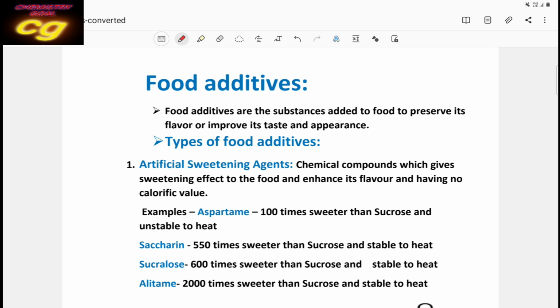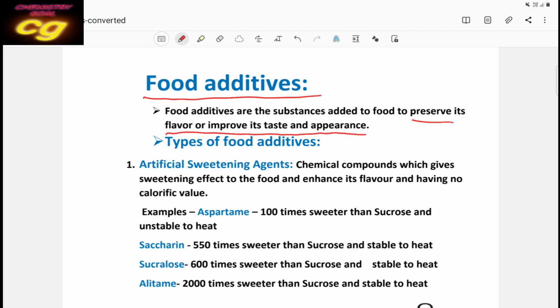So let us start. What are food additives? Food additives are chemical substances added to food to preserve its flavor and improve its taste and appearance. By the use of these food additives, the food quality will be improved, it can be preserved for more time, the taste can be improved, and the appearance can also be changed. So the quality of food will be increased with the help of food additives.